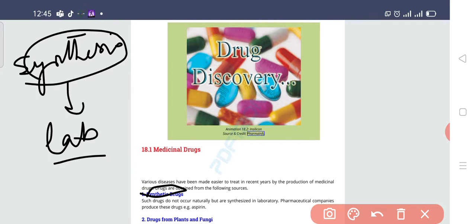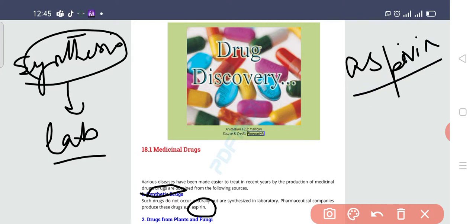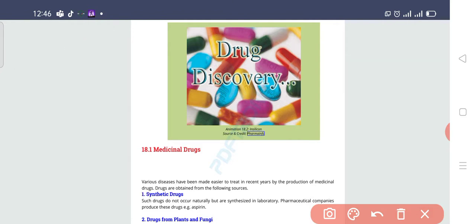And similarly, the example which is given here is aspirin. I think you know it very well, Disprin. Disprin is actually helping in the control of blood pressure, as well as helping in the pain. So these kinds of drugs we are not able to extract from nature. This is not present in nature. We need to synthesize such kinds of drugs, and this is known as a synthetic drug. This is known as what? Synthetic drug. So I hope you get it.